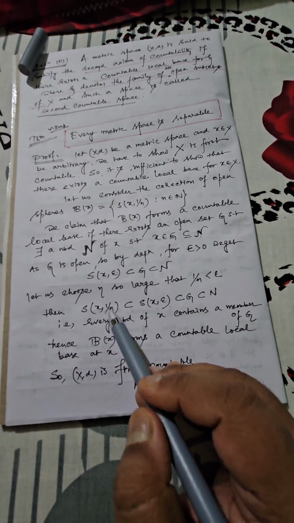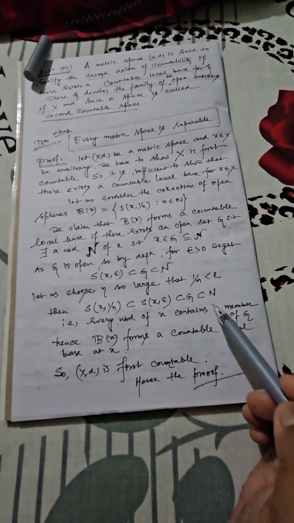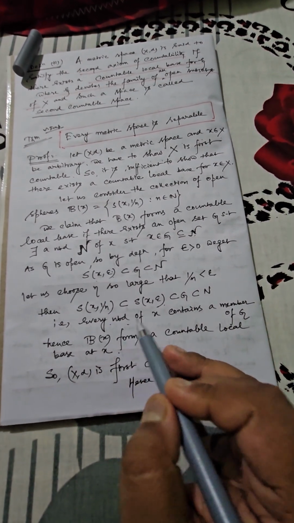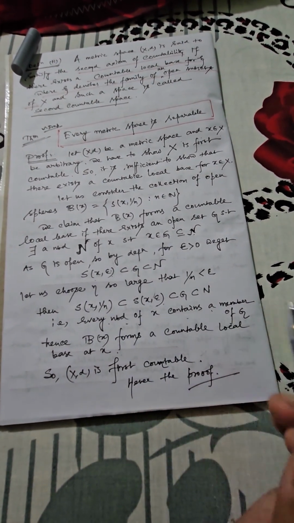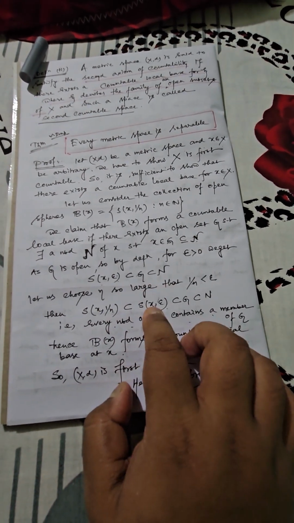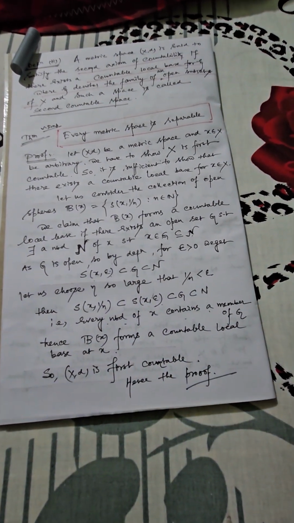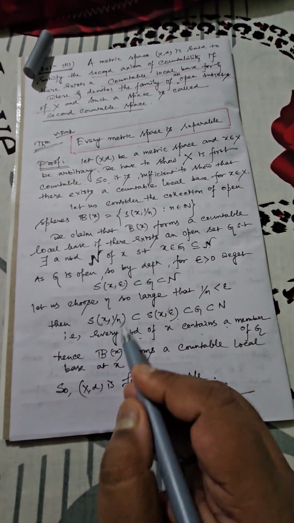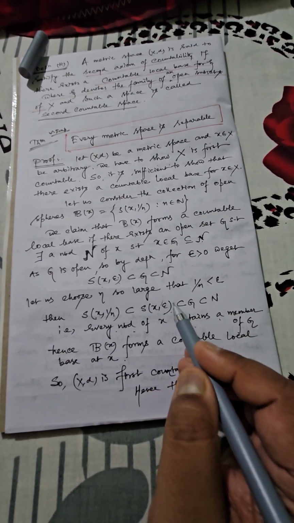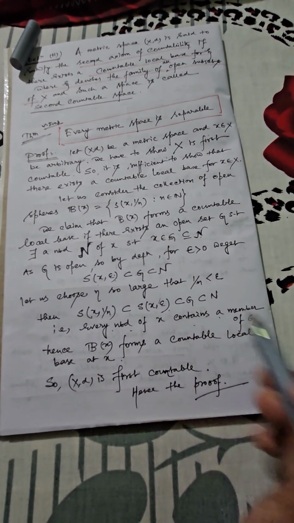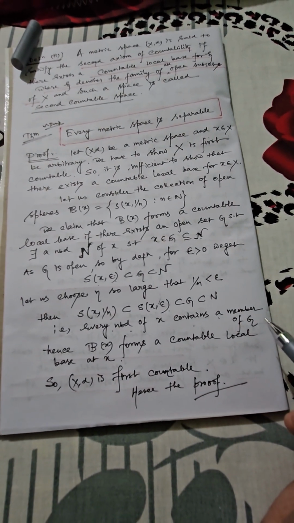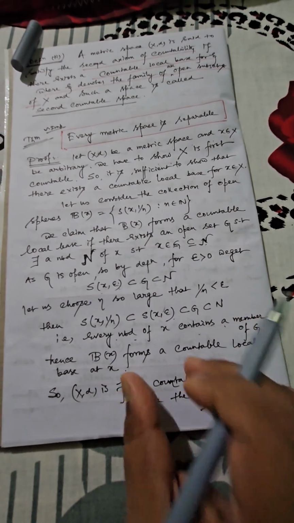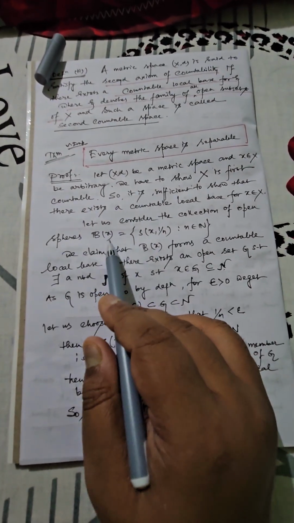Obviously you are choosing n very large, which is further a subset of G, which is further contained in N. So technically right now you can say every neighborhood of x contains at least one member of the family, because this is that particular member which is further contained in G. That means you are choosing a certain point, say that point is x, which is contained within this open ball, which is further contained within this open ball, which is further contained in G. So technically for every possible point x, you have created a countable local base, and this collection is already mentioned by means of capital Bx.